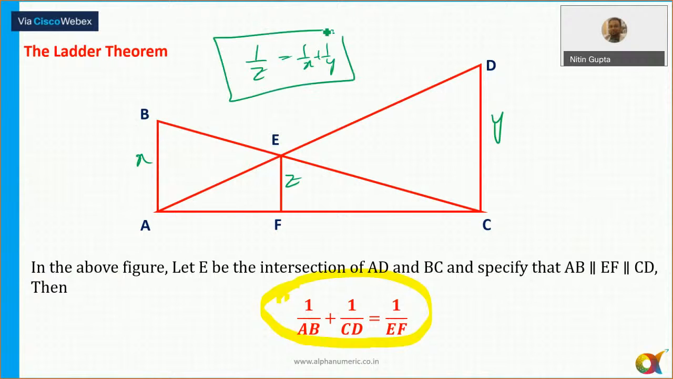Even in CAT, it has come many times based on this. And we can also say the ratio AF is equal to K times X and FC is equal to K times Y. The length AF is equal to K times X and the length FC is always equal to K times Y. All right.